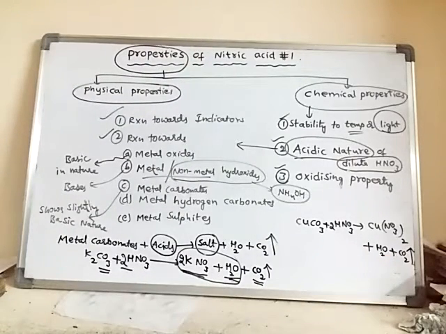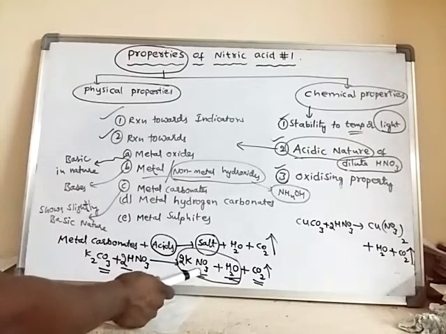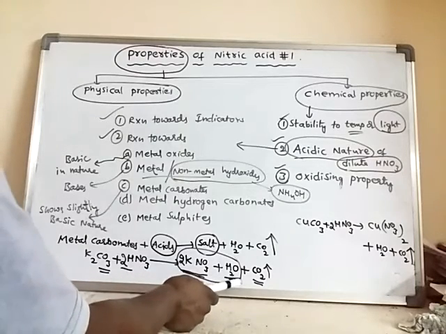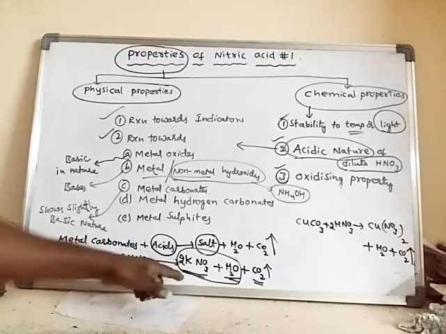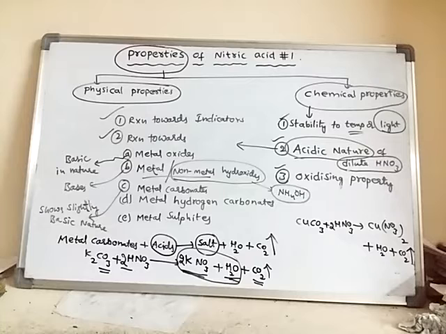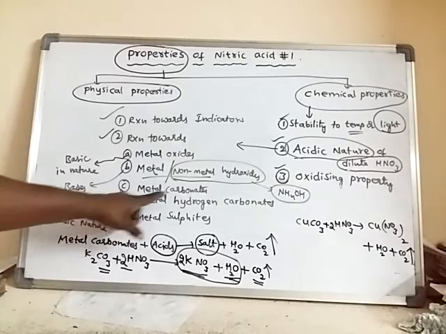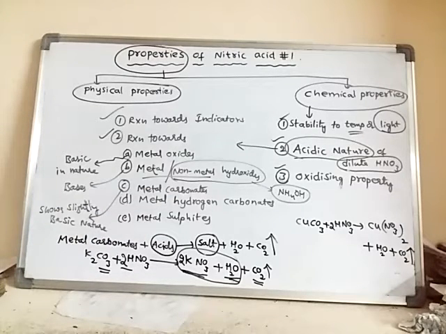In this way, generally metal carbonates, when they react with dilute nitric acid, form nitrate salt, water, and carbon dioxide. So these are the reactions shown by metal carbonates.